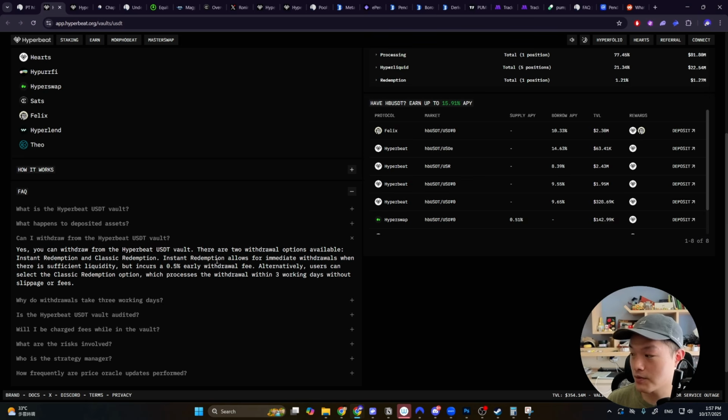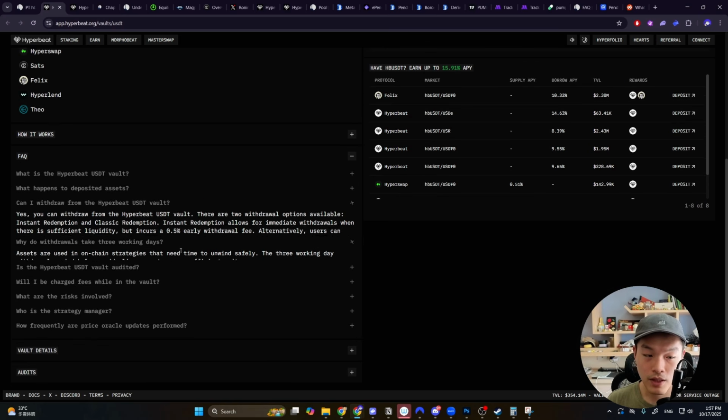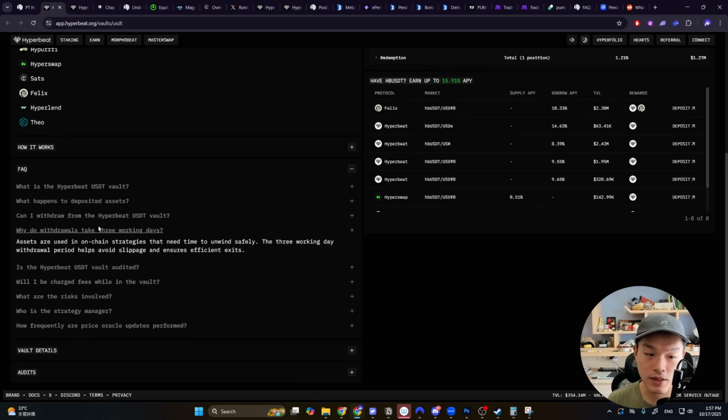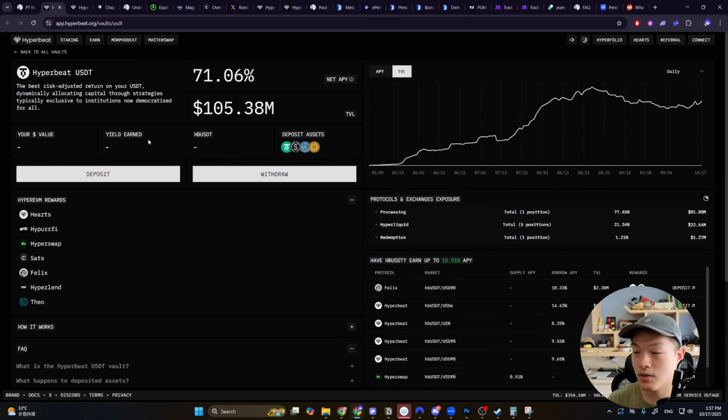And there's a 0.5% early withdrawal fee if you need the money right now. So that's something to consider. You don't want to deposit into this vault if you have to withdraw right away, right? And you could read why the withdrawal takes 3 working days. A lot of these on-chain strategies do need time to unwind safely. That's why it takes time to actually withdraw.